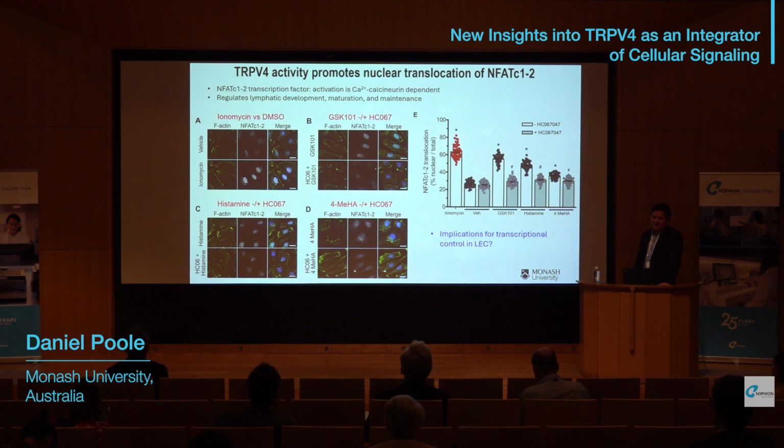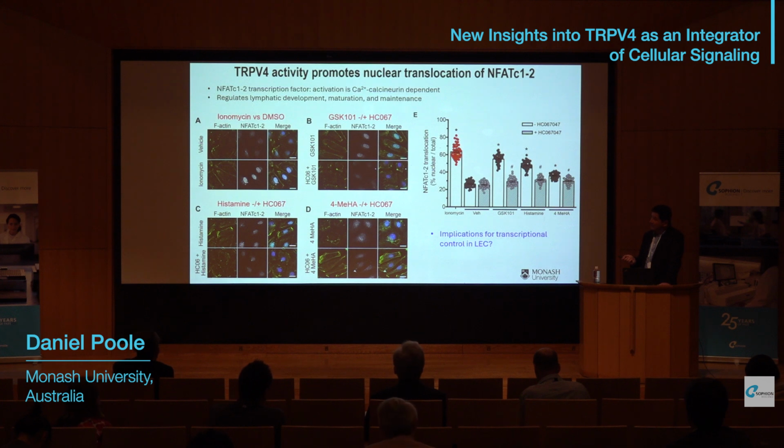So we looked at the NFAT signaling, NFATC1 and 2. This is a transcription factor that is activated by calcium and calcineurin, and it detects oscillations in intracellular calcium. It's important in the regulation of lymphatic development, as well as in maturation and maintenance of vessels. So we examined this by microscopy.